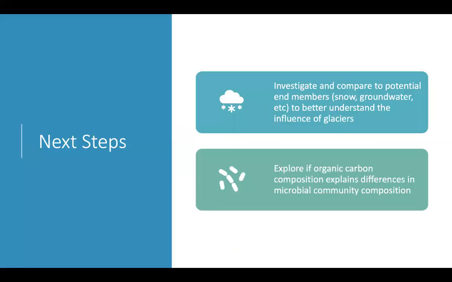So the next steps for my analysis are to investigate and to compare other potential end members such as snow and groundwater sources to better understand the influence of glaciers seasonally. And secondly, to explore if variations in organic carbon are related to differences that we see in microbial community composition. And the main strategy that I'm going to take to look at this is a redundancy analysis.